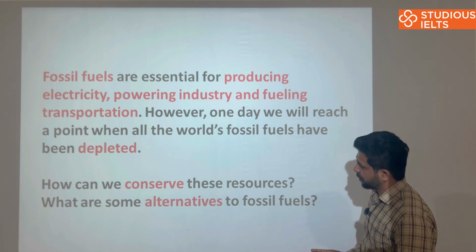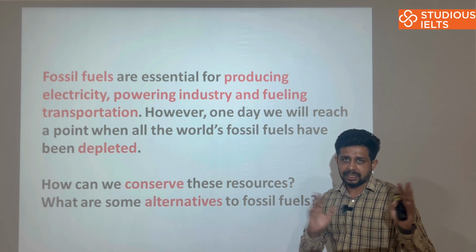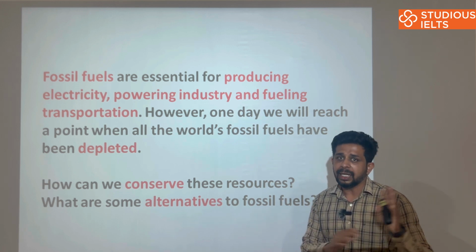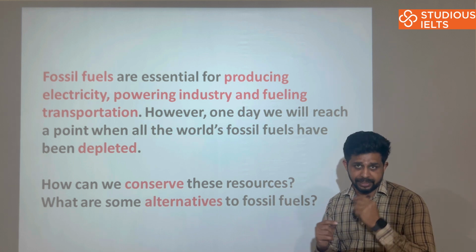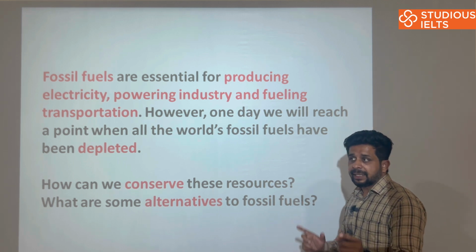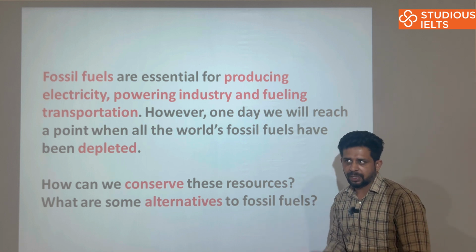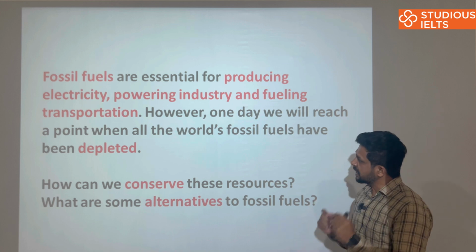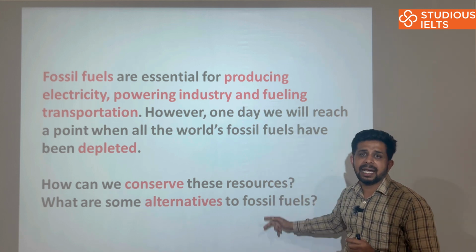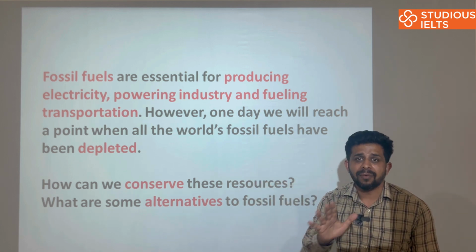In this statement, overall, we know that they are talking about fossil fuels, their importance, and their threat to be depleted. But what are the major things, main points, key points that are to be taken care of if we have to get good scores in task achievement? Because task achievement requires you to address each and every part of the question that has been asked in your examination. So, what are those key points? Let's have a look at it.